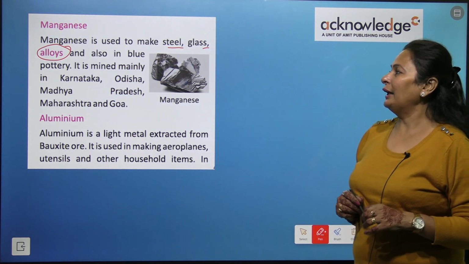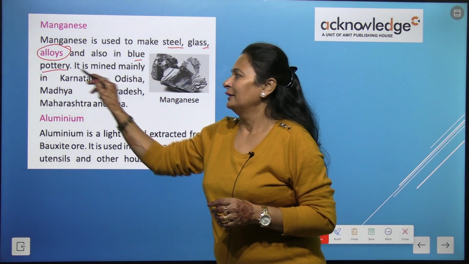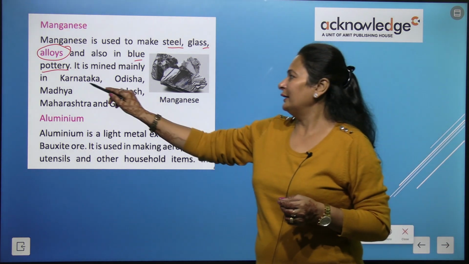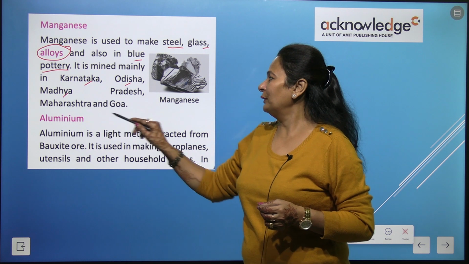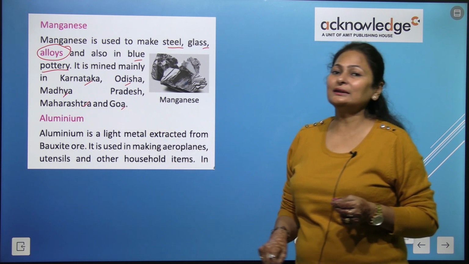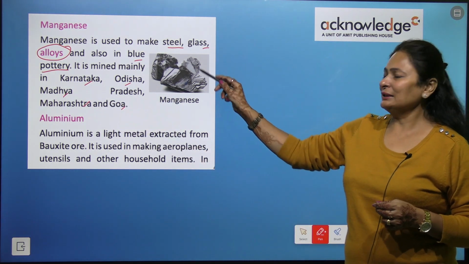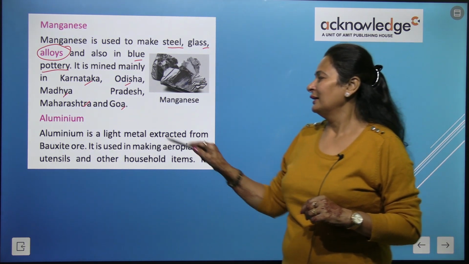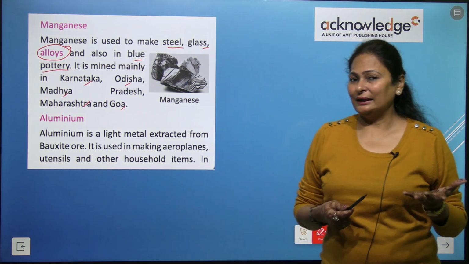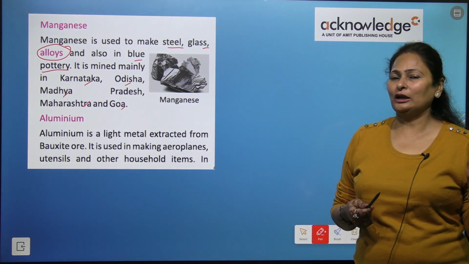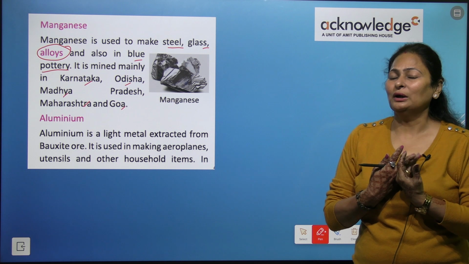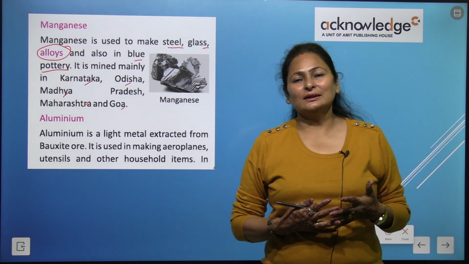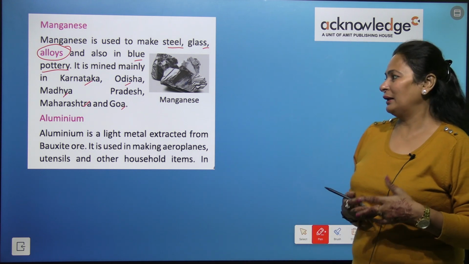And also in blue pottery. Alright, it is mined mainly in Karnataka, Odisha, Madhya Pradesh, Maharashtra and Goa. So this is the picture of manganese, right? This is mixed with other metals, it works like an alloy. Alloy means mixing of two metals. It is basically done to give strength to the metal.